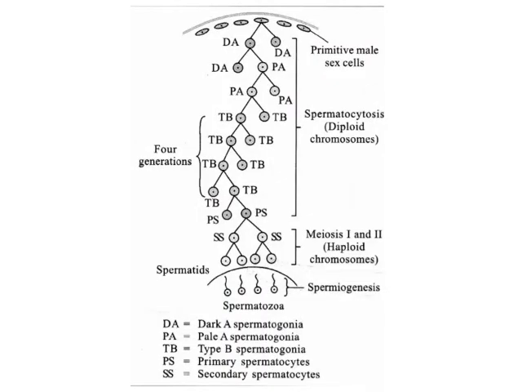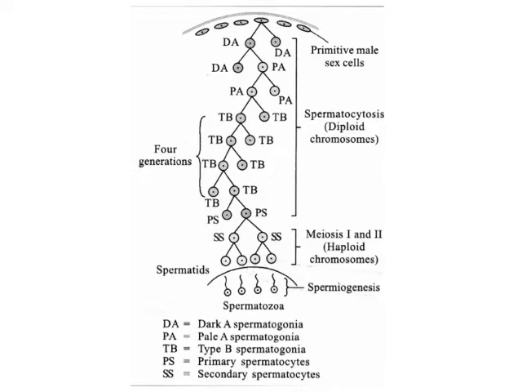A brief revision of spermatogenesis. The spermatogonia are formed by mitosis from the primordial germ cells. Spermatogonia are of three types: type A dark, type A pale, and type B. Each primordial germ cell divides by successive mitosis to form dark A spermatogonia, pale A spermatogonia, and type B